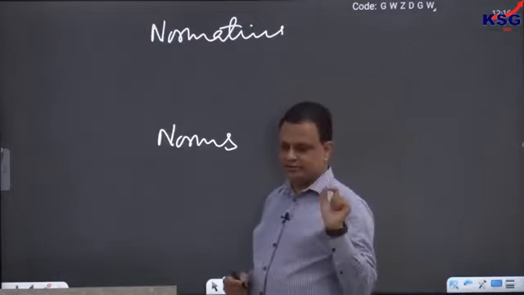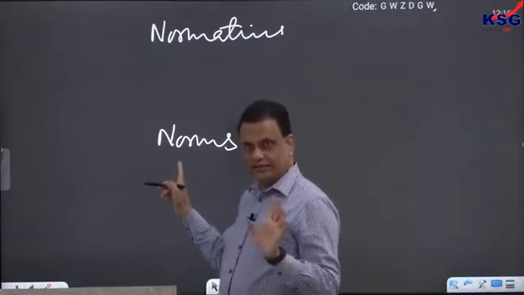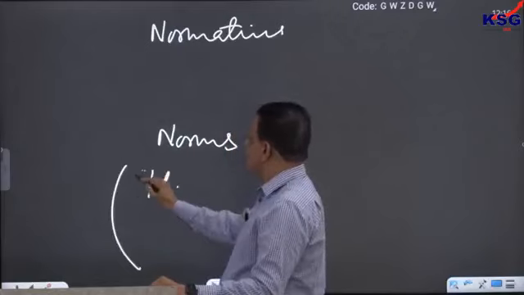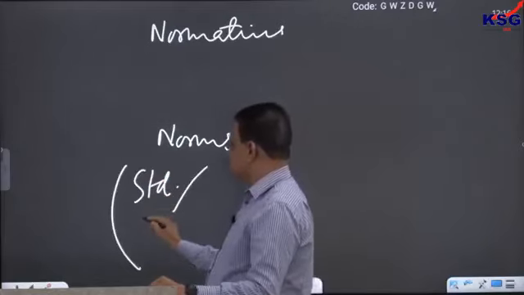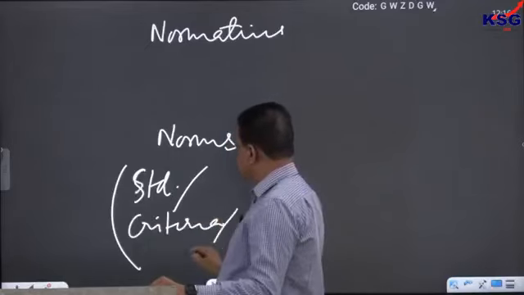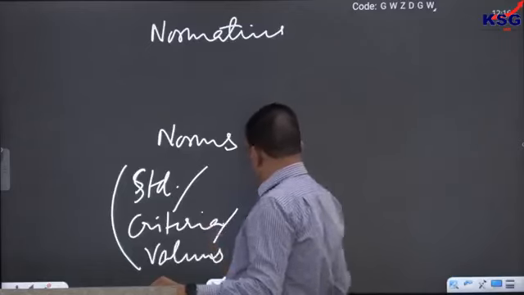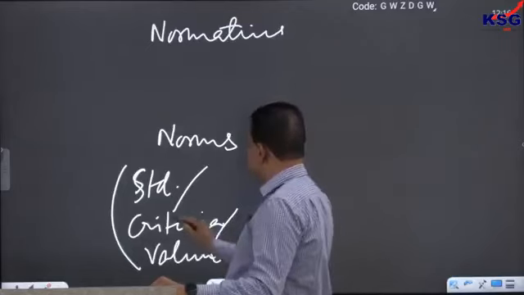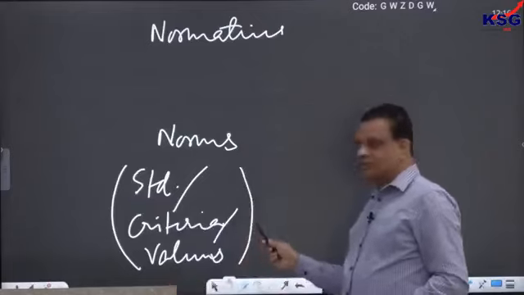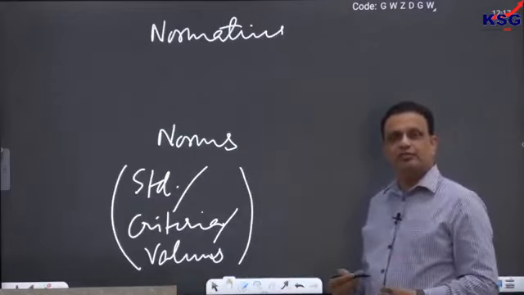Now what does normative study do? Normative studies help us to identify certain norms. What are these norms? These norms can be certain standards, certain criteria, or certain values. Now what do these norms actually do? These norms help us to clarify our choice in the case of moral controversy.